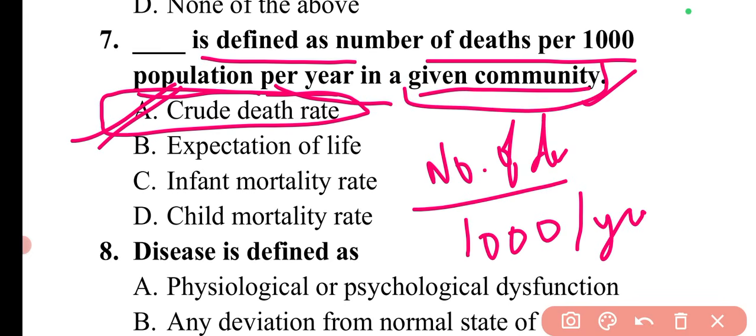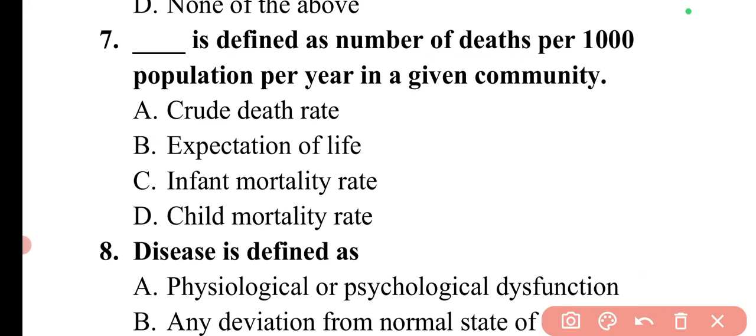In that particular community, how many persons are dying per thousand population? So that is the crude death rate. These are simply the mortality indicators. You can say crude death rate is a mortality indicator. Then expectation of life is also a mortality indicator, and also infant mortality rate, child mortality rate. These are all mortality indicators.